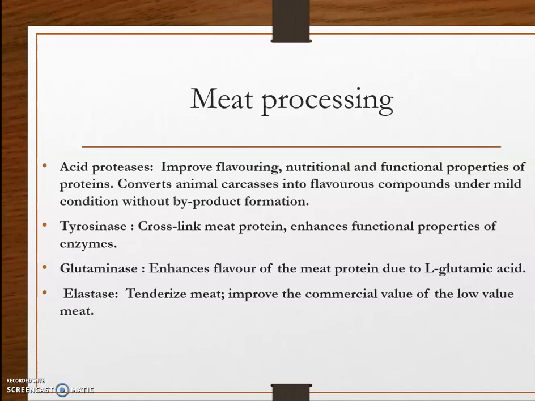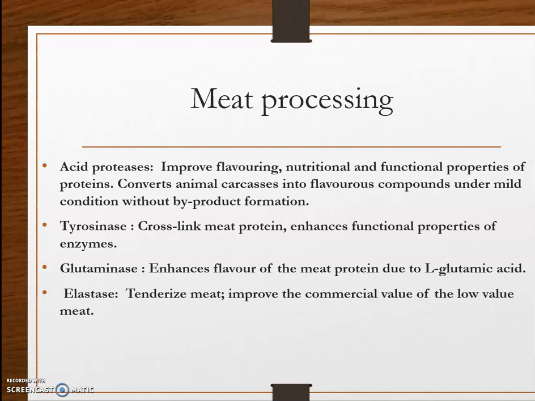Then coming to meat processing. The important enzymes used in meat processing include acid protease, which helps in improving flavor, nutritional and functional properties of proteins, and converts animal carcasses into flavorous compounds under mild conditions without any byproduct formation.